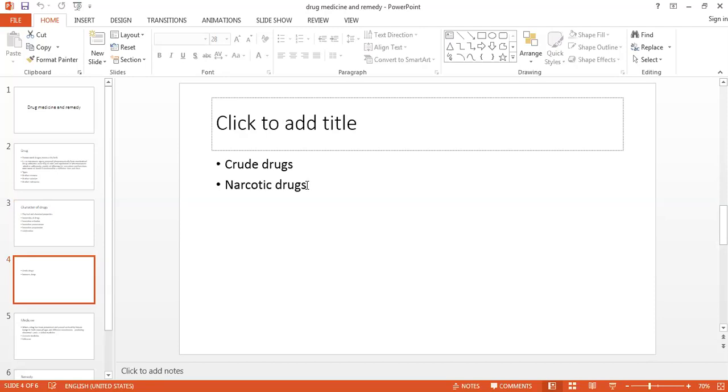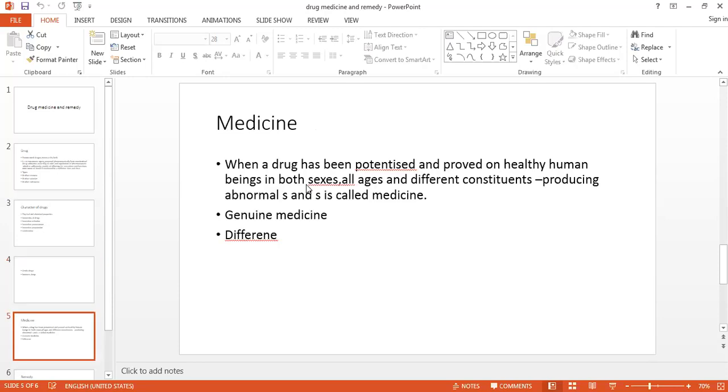Now, the second part of this chapter is the medicine. So, what is a medicine? When a drug has been potentized homeopathically and proved on healthy human beings in both sexes, all ages, and in different constitutions, producing abnormal signs and symptoms, both objective and subjective, is called medicine. So एक ऊपर की स्टेयर जो है ड्रग से, that is a medicine.